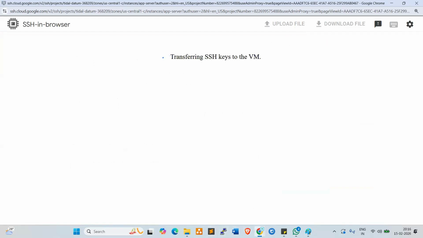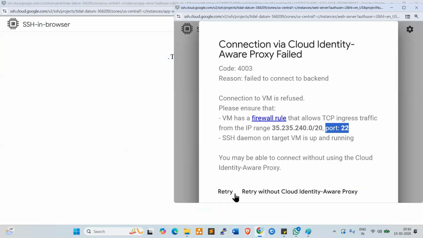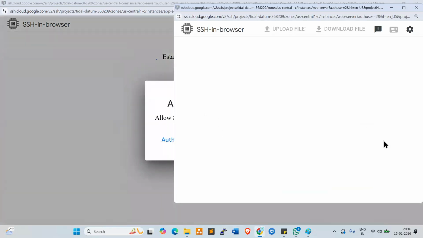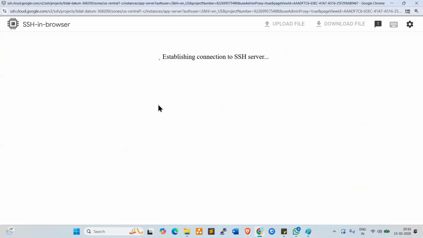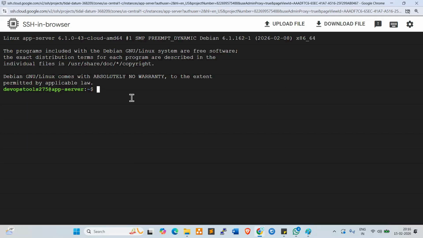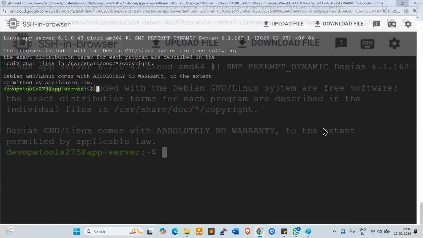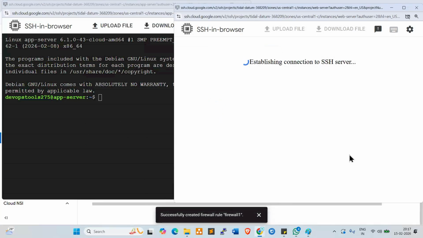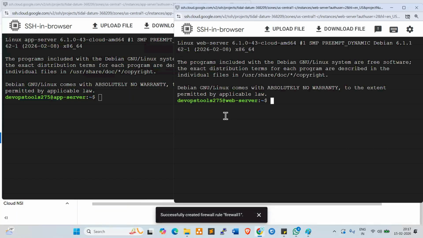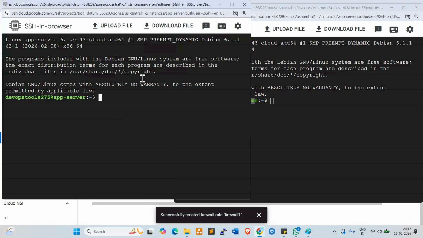Second one also, I'm just trying to connect. Second one also, click on retry. Click on authorize. Now it will be connected. Look at here, establishing connection. Now it is connected, app server. Second one also authorize. Now it is connected, web server. App server, web server, we are able to connect, right?